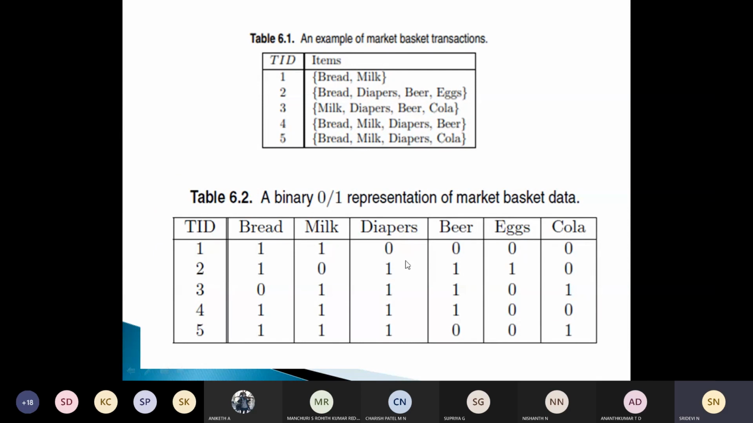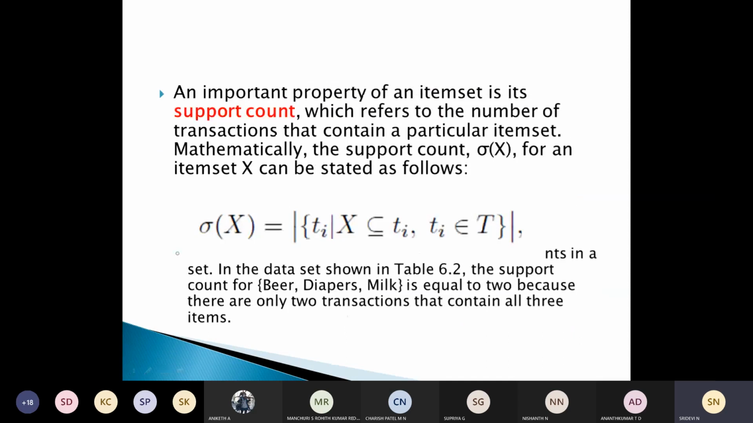Are you able to get this? And again, which others? These 2 and these 2. If you take just bread and milk, you have 3: 1, 2, 3. That is the support count. Just diapers and beer, if you take, you have 3 transactions: diapers, beer, 1, 2, 3. So support count is nothing but the number of transactions that contain a particular item set.